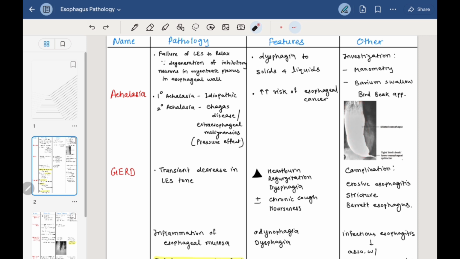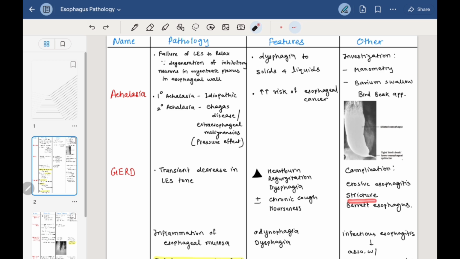Next we are going to talk about gastroesophageal reflux disease, which is GERD. A transient decrease in the LES tone will cause GERD, and it will lead to heartburn, regurgitation and dysphagia. Chronic cough and hoarseness of voice may be present. A complication of GERD is erosive esophagitis, which is inflammation of the esophageal mucosa.